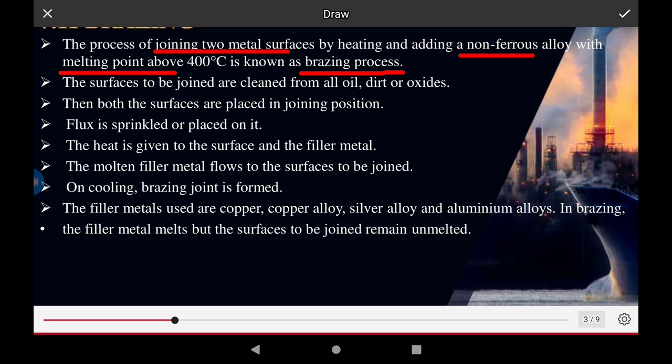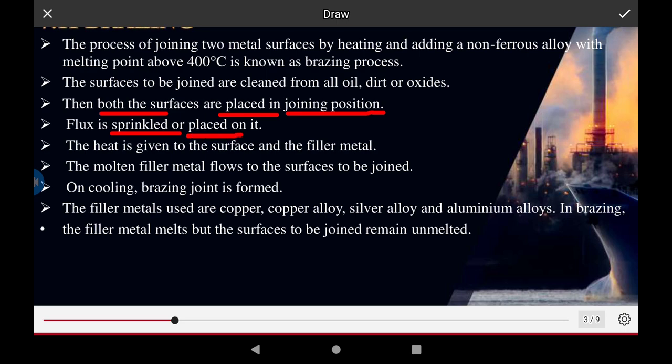In this operation, the surface of the joint is cleaned of oil, drip and oxides. When both surfaces are placed in the joining position, flux is applied to the place.